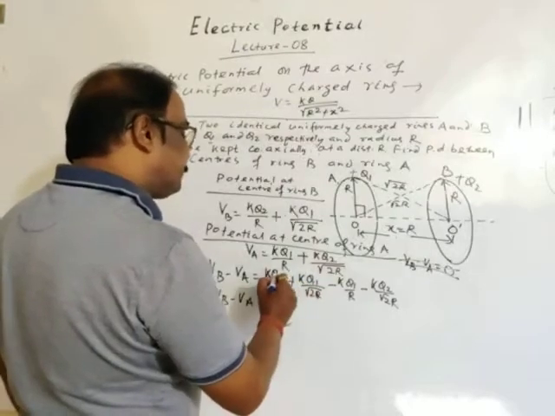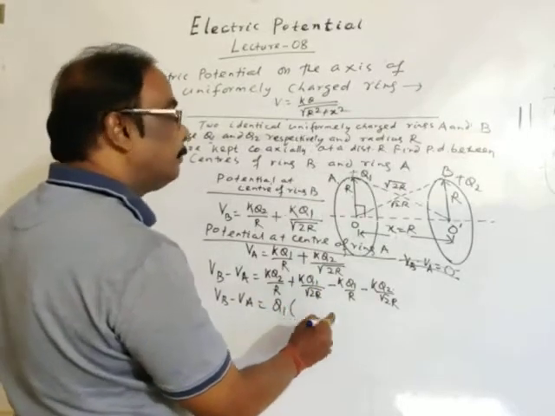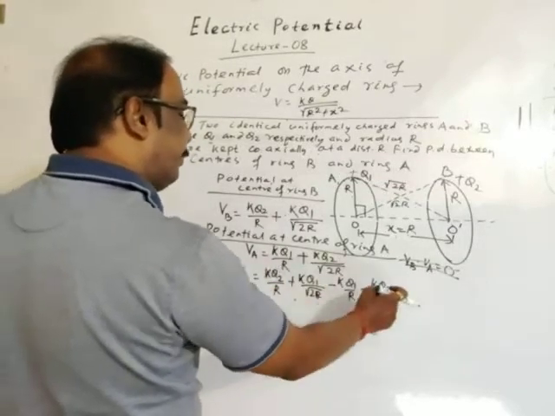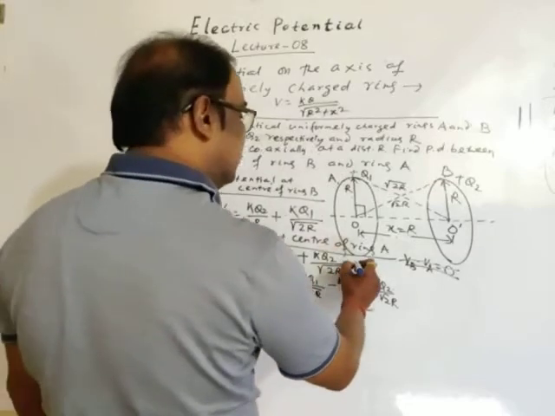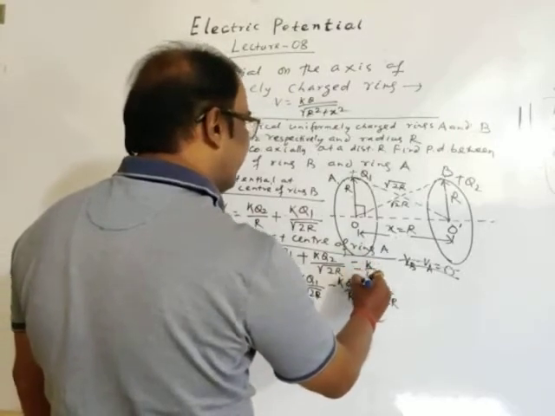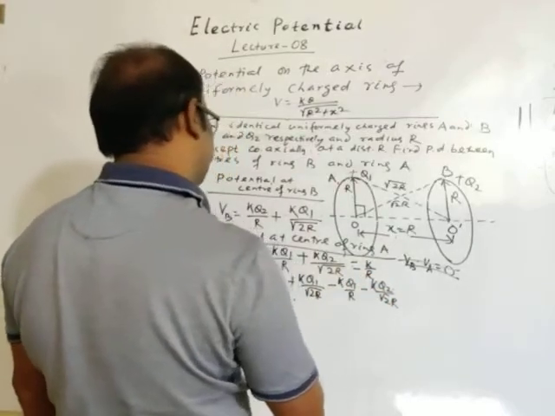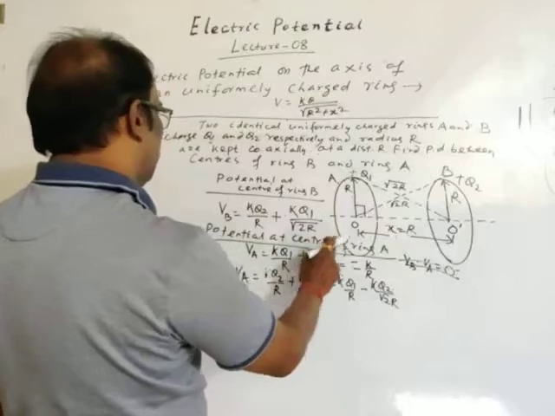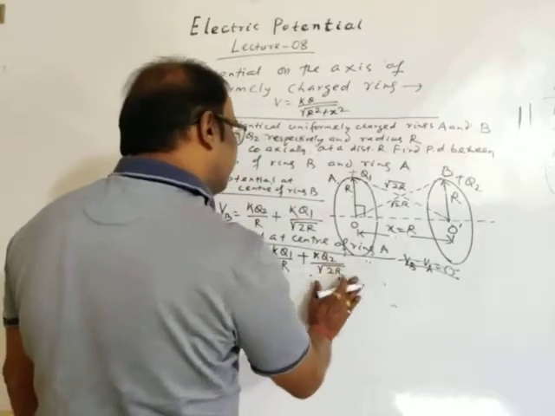Let's take K by R common. Va is the potential at the center of ring A, and Vb is the potential at the center of ring B. We may solve it first for simplification.